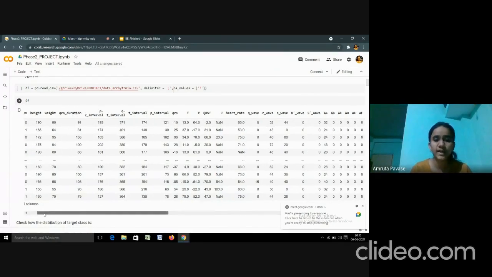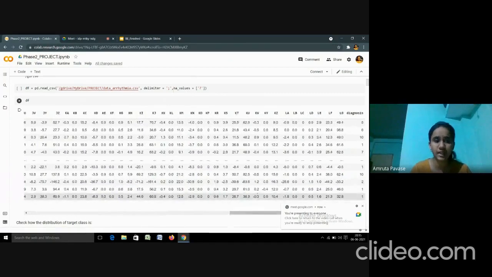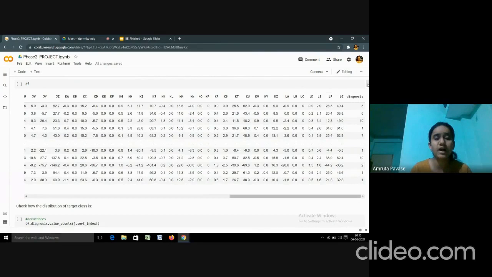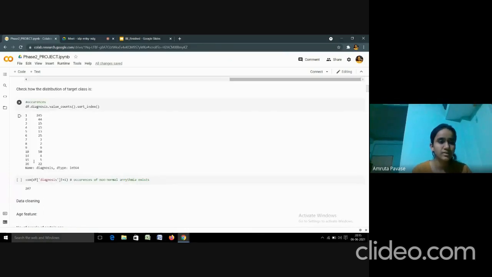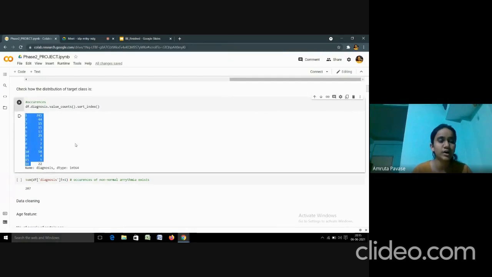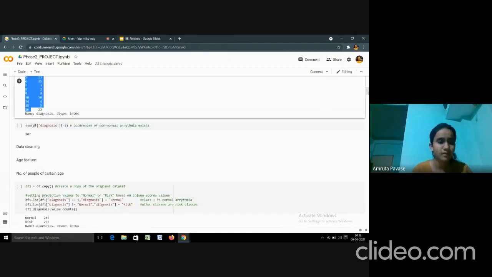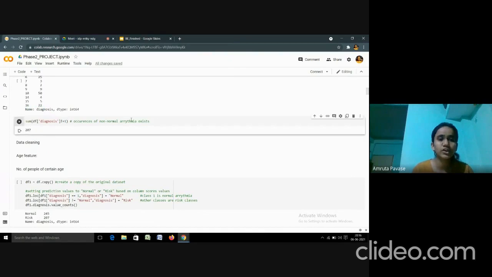The whole data set has been divided into 16 classes, where one represents normal arrhythmia and the other 15 classes represent non-normal arrhythmia. These non-normal arrhythmias are such as supraventricular premature contraction or atrial fibrillation. So these are the 16 classes with occurrences. The non-normal arrhythmia occurrences are 207.